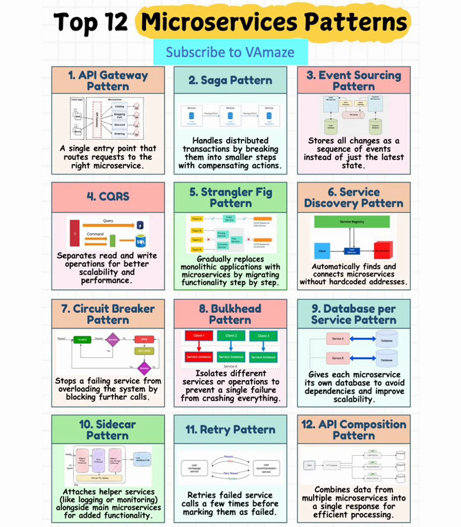CQRS splits these concerns into separate models, allowing each to be optimized independently. Write models can be normalized for consistency, while read models can be denormalized for speed. This separation enables systems to scale reads and writes independently, crucial for high-traffic applications. The Strangler Fig Pattern, the Gradual Migration Strategy.